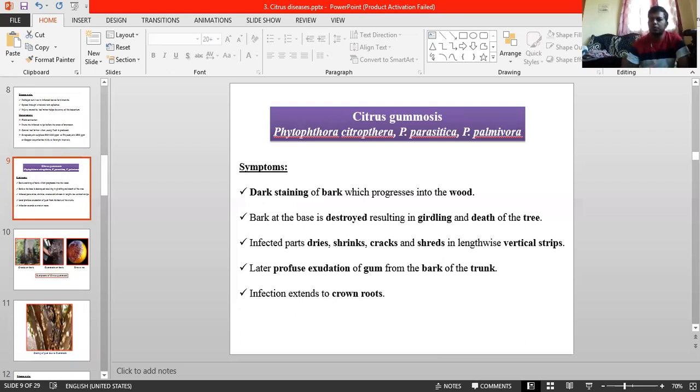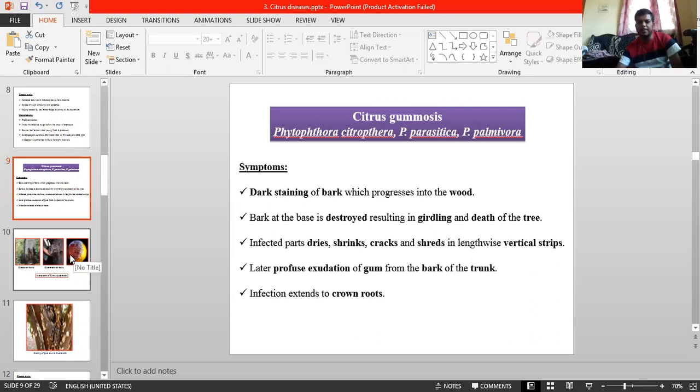Citrus gummosis is caused by a series of Phytophthora species: Phytophthora nicotianae var. parasitica, Phytophthora palmivora, Phytophthora citrophthora, Phytophthora hibernalis, Phytophthora syringae, and Phytophthora cactorum. This many species can cause Phytophthora gummosis in citrus during cooler climatic conditions. You have to remember this one.